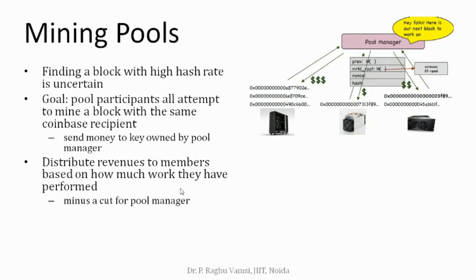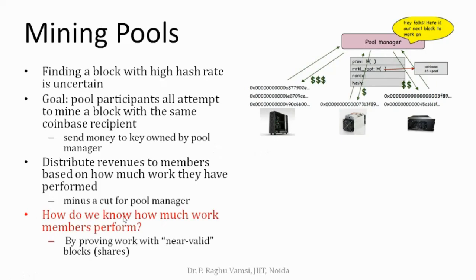Revenues are distributed to members based on how much work they have performed, minus a cut for the pool manager. Since the pool is maintained by the pool manager, he requires a lot of infrastructure, so he takes some commission or fee. That much is deducted, and the rest is given to the miners based upon the work they have done. How do we know how much work members performed?